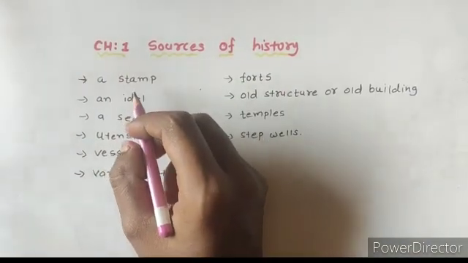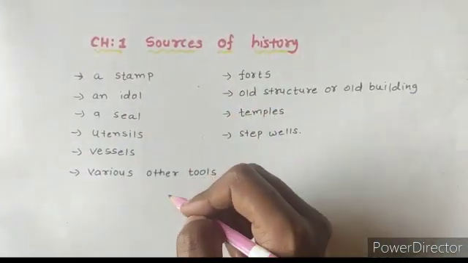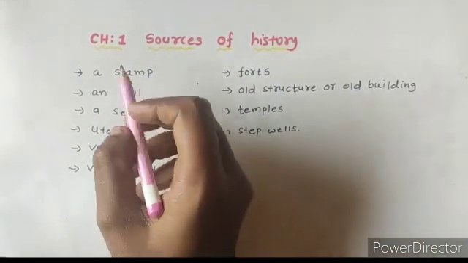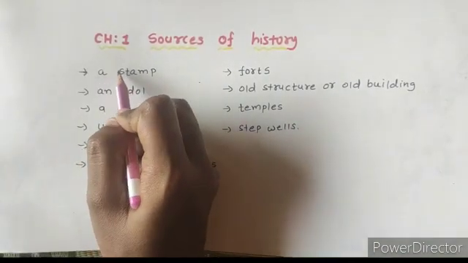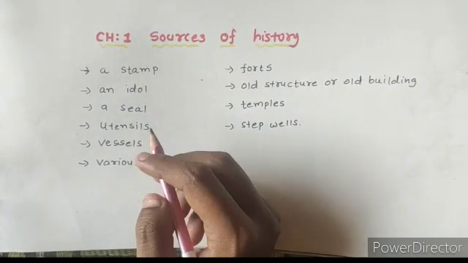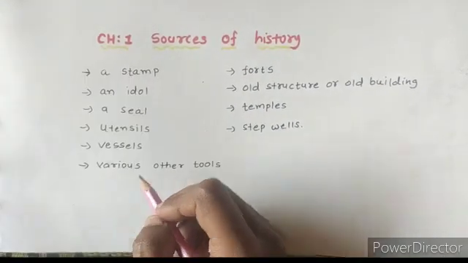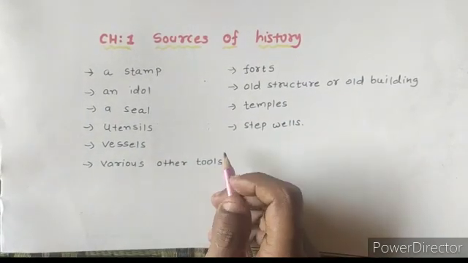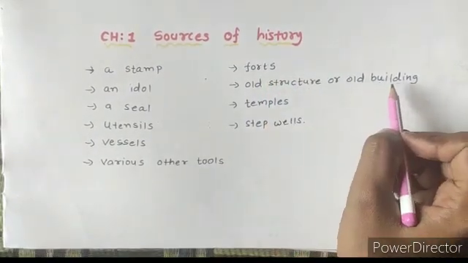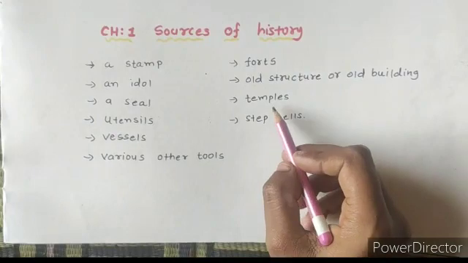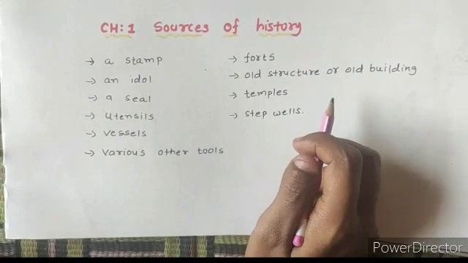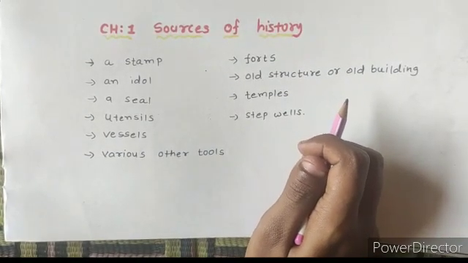Now as you can see over here, I made a list of some of the sources which give us important information about history, that we already saw in that painting, right? We saw the stamp, an idol, a seal, utensils that people used in ancient time, some vessels, and various other tools made from stone or other material. Then the fort, old structures or old buildings also give us important information about history, old temples, then stepwells. So these are all the sources of history through which we get important information about it, right?